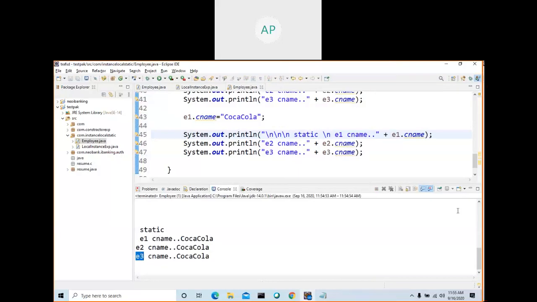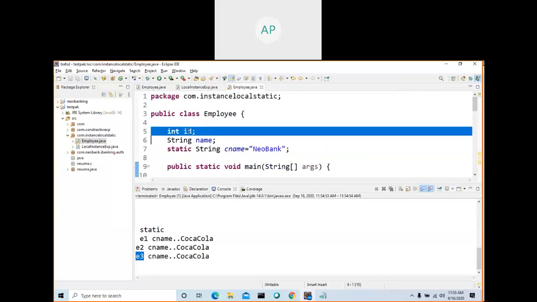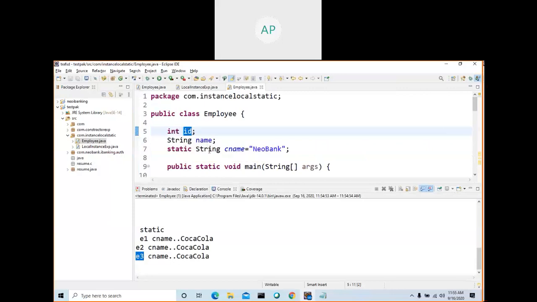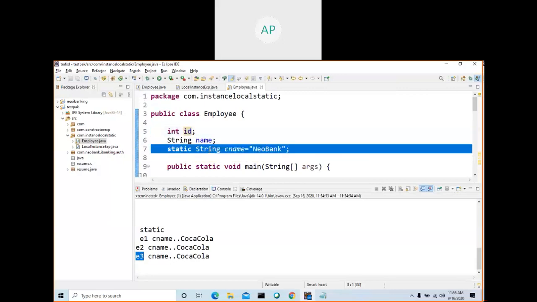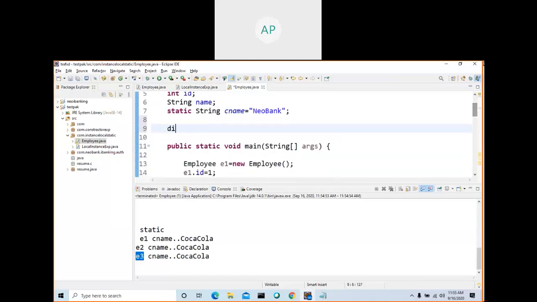See, all objects, e1 object also gets affected, e2 object affected, e3 object also. That's the static variable shared by all. Why are we declaring this variable as static, but this variable not as static? Because each employee will have a different ID, but each employee will have the same company name. So we are reducing the memory space in all the objects by declaring this as static. Very important.